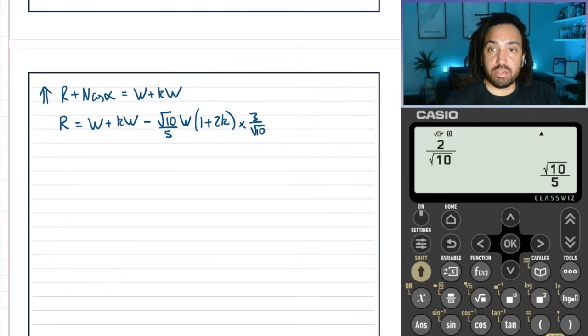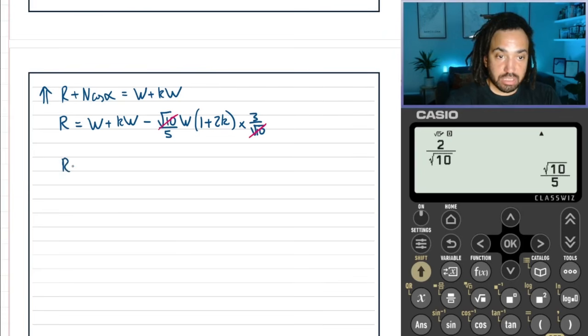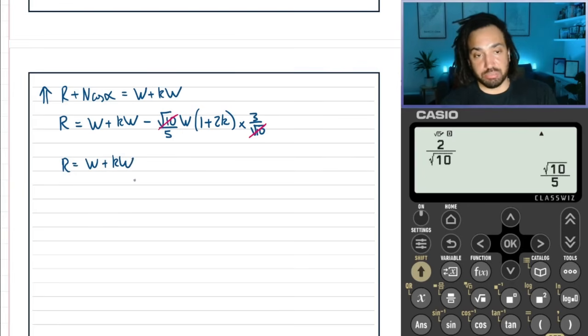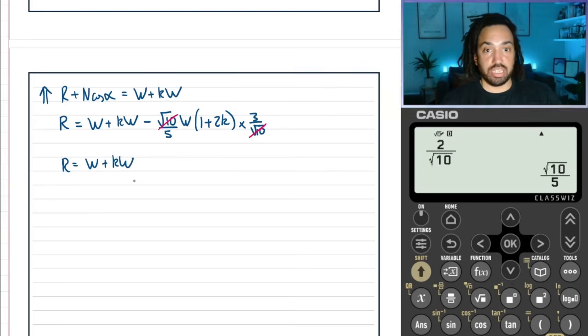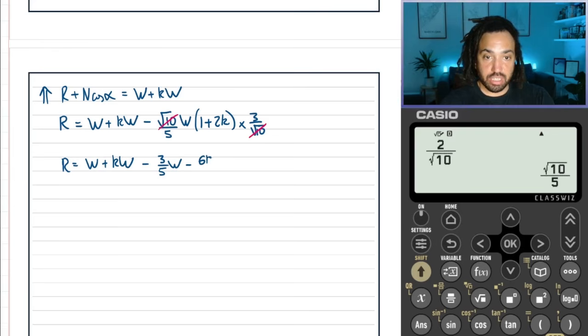Okay, great. Now, this is going to cancel with that. We can multiply out these brackets now. And the reason why I'm trying to work out R is because we're going to be looking at that friction equation. Friction is equal to mu R. Okay, so expanding out, it's going to give us minus 3/5 W, and then minus 6KW over 5.